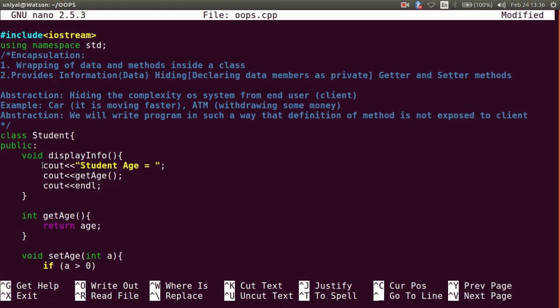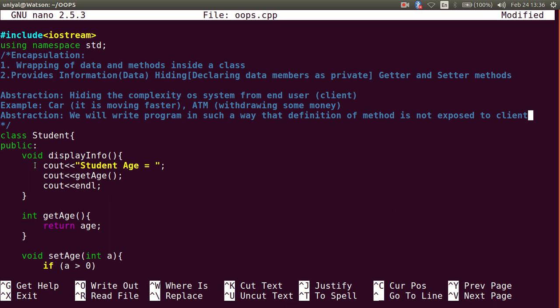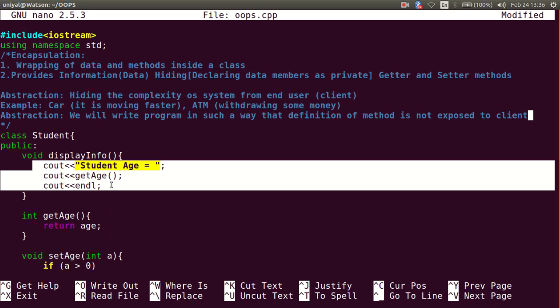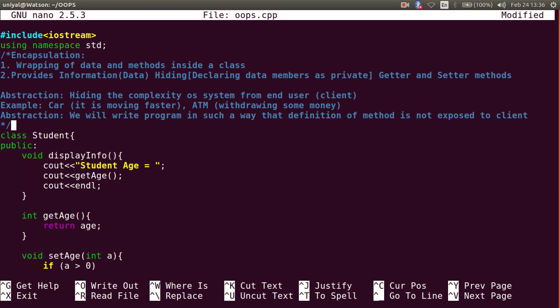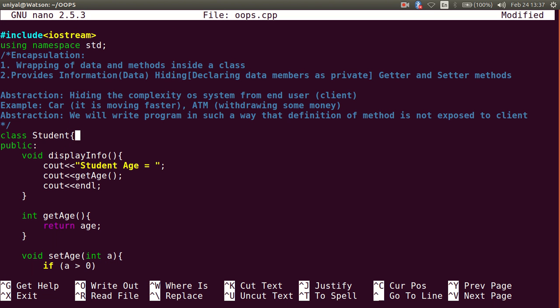If this is not exposed to the client, the user will never be able to understand how this function is being implemented, and this is beneficial for the user, because he will not try to write his code on the basis of this implementation, and will just pass what you want to pass. If I make some changes in this function, the user just needs to pass this 20, and the user should not have to be careful about how the function inside is working. So I think it's clear how abstraction is implemented in programming.